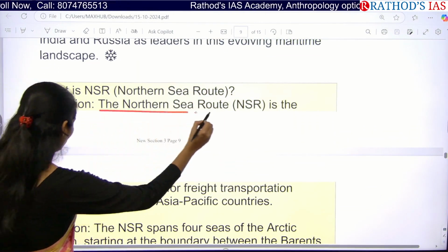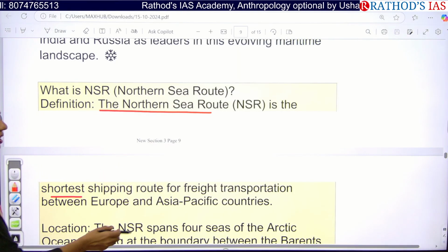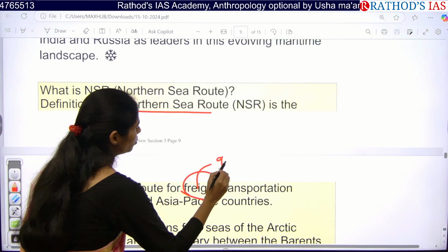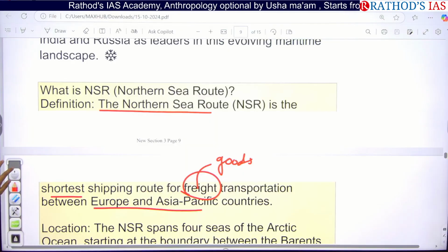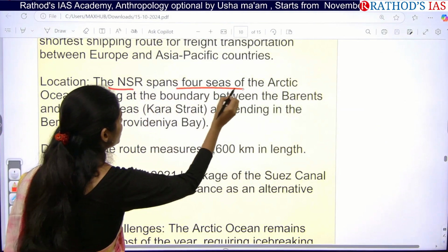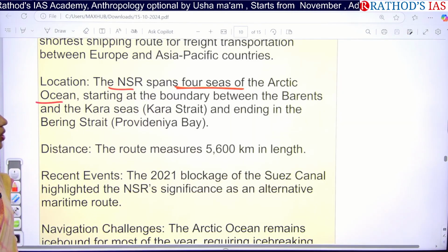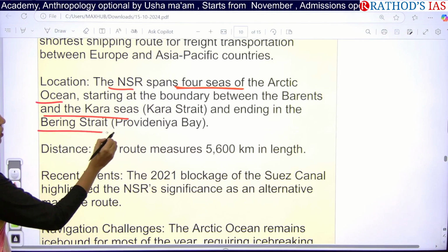The Northern Sea Route is the shortest shipping route, and especially we are using it for freight transportation. Freight is nothing but goods transportation between Europe and Asia Pacific countries. And actually this Northern Sea Route spans four seas of the Arctic Ocean. So it starts between the Barents and Kara Sea and ends at the Bering Strait.